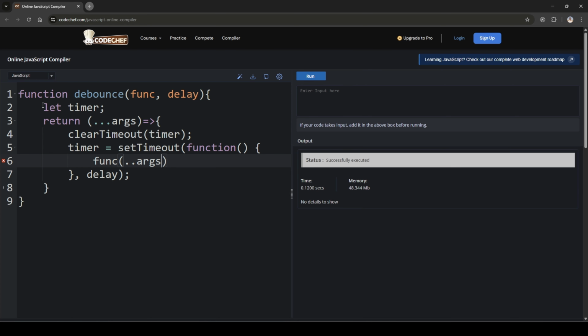So what will happen here? Each time the user types something, this function will get called, and each time it will clear the previous timer and set a new timer. So each time it will delay the function execution until the timer has passed. In this way we can create a debounce function.